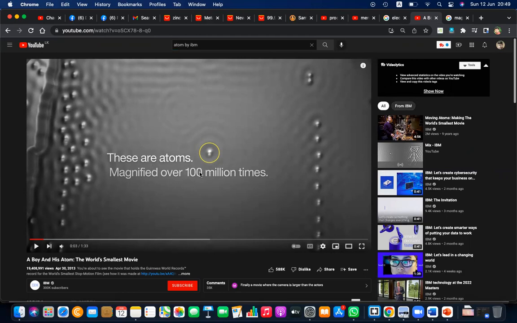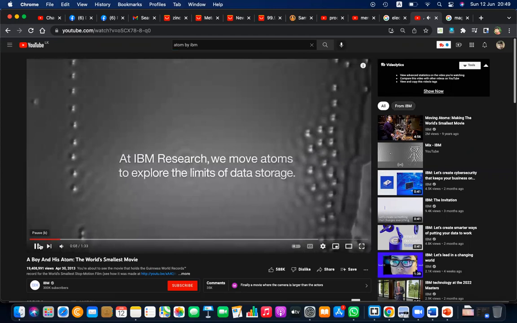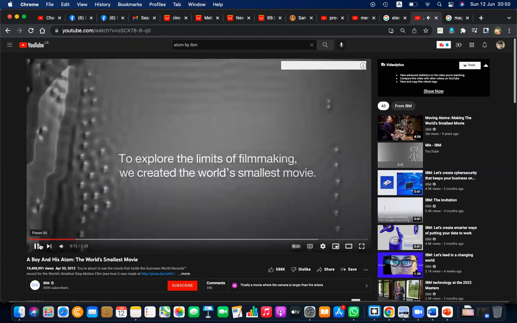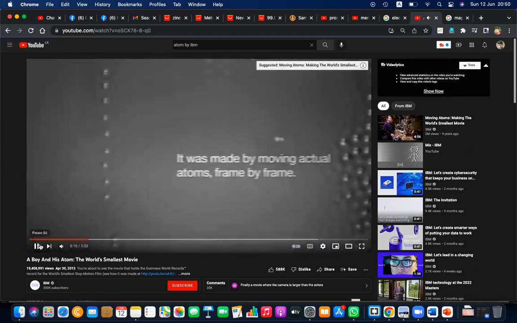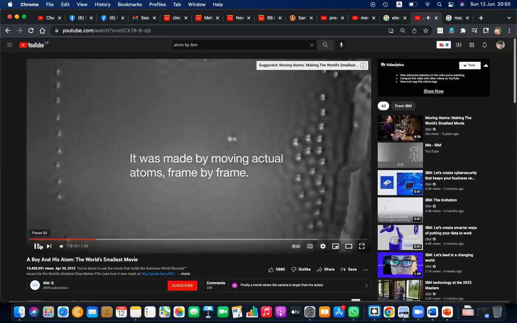So this is magnified 100 million times. Here, this is IBM research. They were thinking whether we can move atoms. They have made a film. Is it the world's smallest film, sir? Sorry? Is it the smallest film? Yes, that is the smallest.